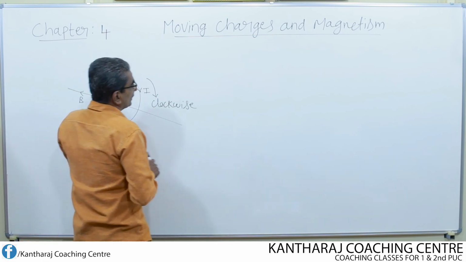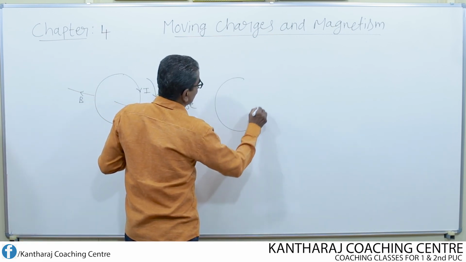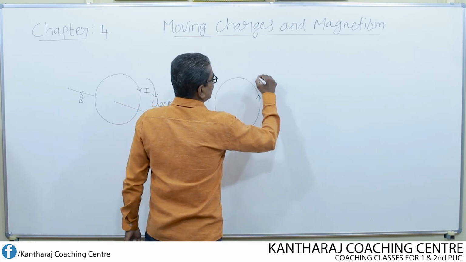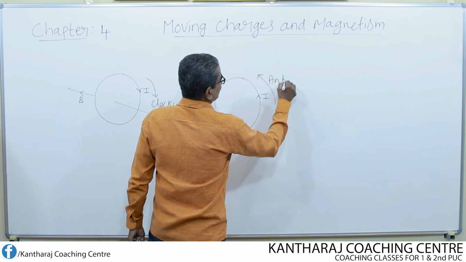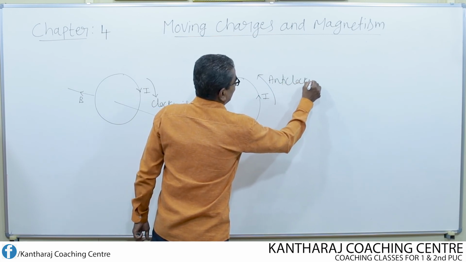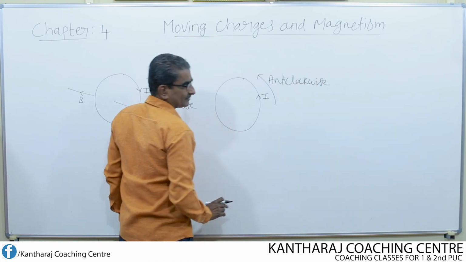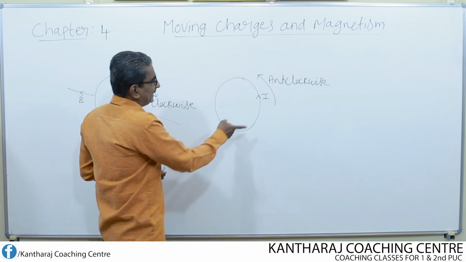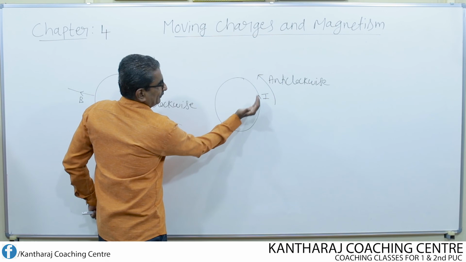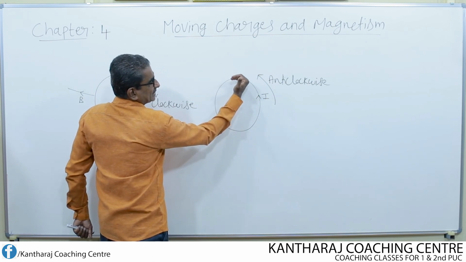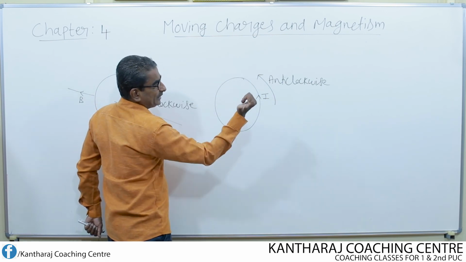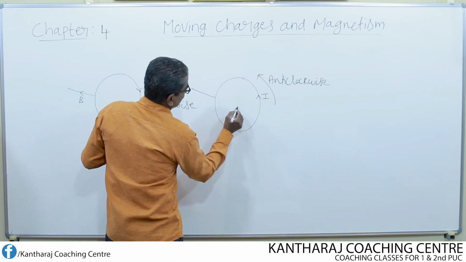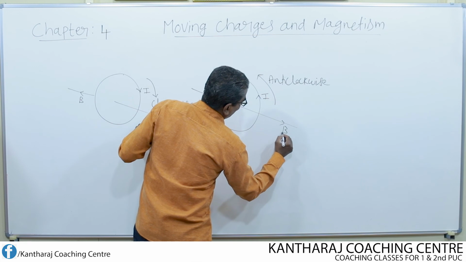Similarly now, if I consider the flow of current in anti-clockwise direction, then in such a case, what will be the direction of magnetic field? Once again apply the right hand rule. Fingers are clasping in anti-clockwise direction, then the thumb finger is pointing in the outward direction. So this will be the direction of magnetic field.